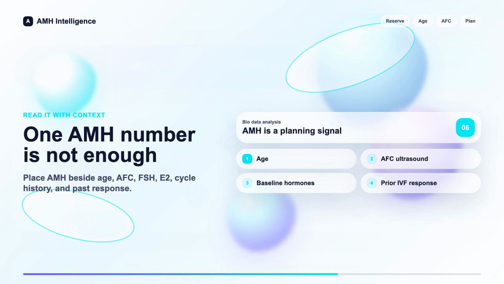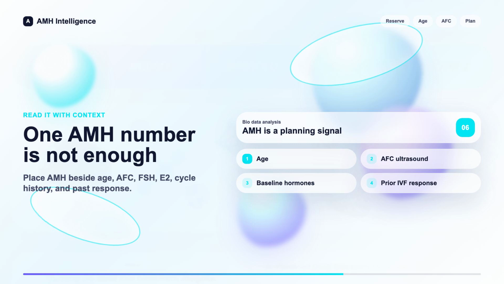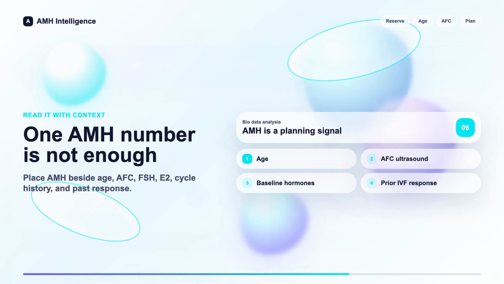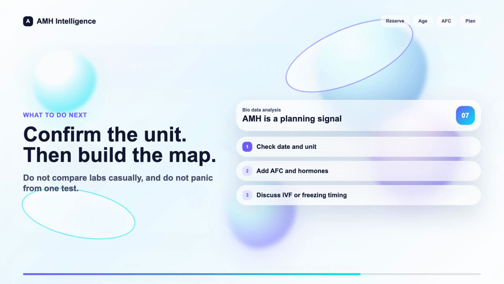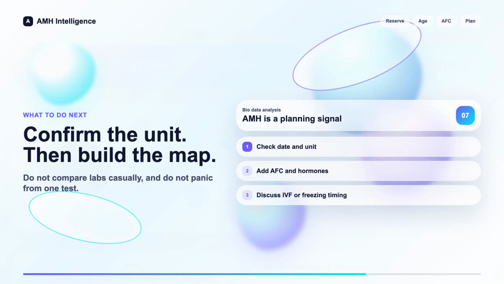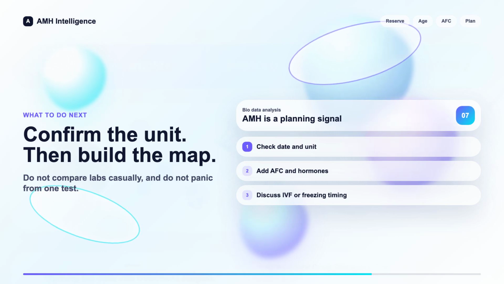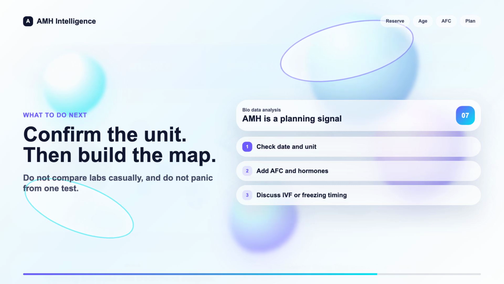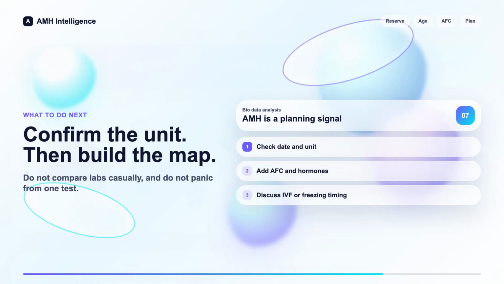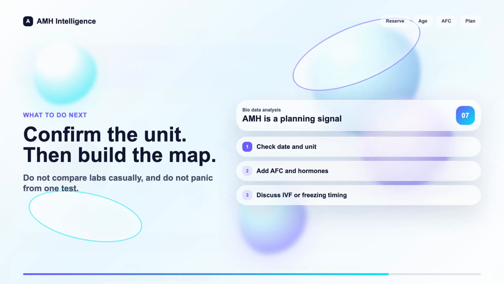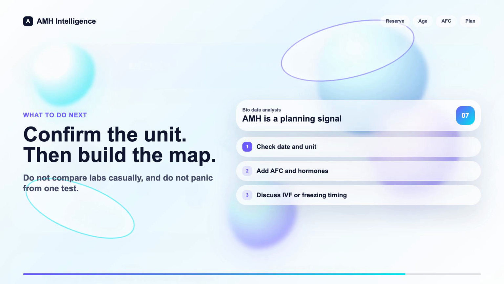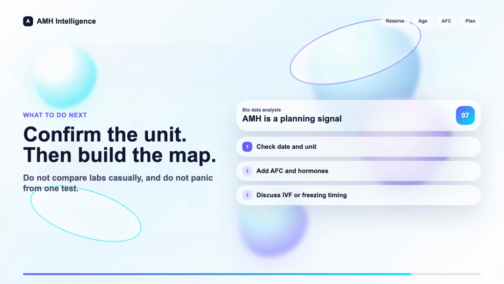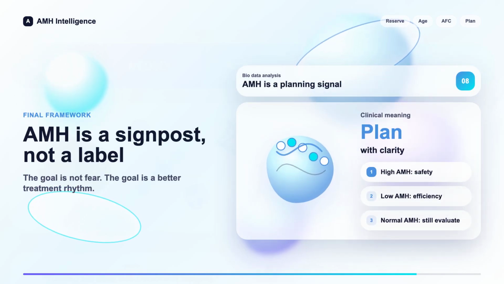Create a direct, head-to-head comparison framing age versus AMH to set realistic expectations and clearly separate quantity pressure from quality risk. Give me a concrete example of how that looks on the page. Sure. Add a scenario comparing a 30-year-old with low AMH against a 40-year-old with high AMH. Oh, I see. So you illustrate that the 30-year-old may yield fewer eggs, but they are highly viable ones. Right, exactly. While the 40-year-old might yield many eggs but faces much higher chromosomal risks. Because those older eggs have fragile cellular machinery, like the spindles that divide the chromosomes. You got it. It perfectly highlights why age remains the most critical factor.